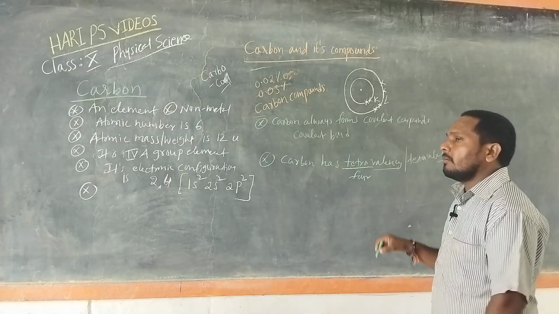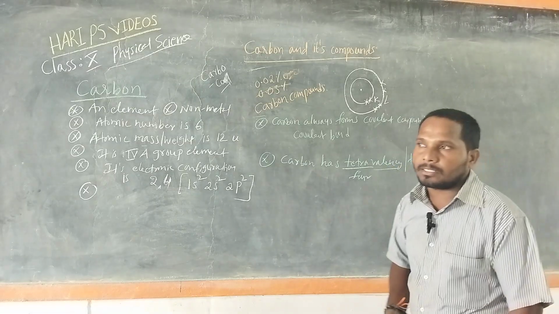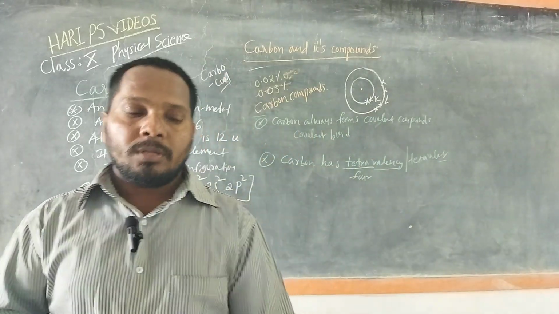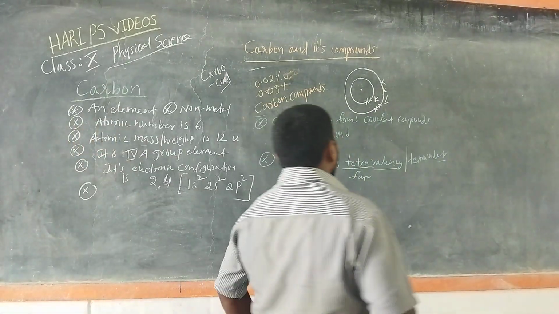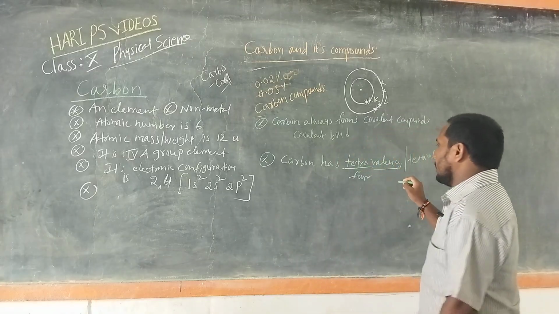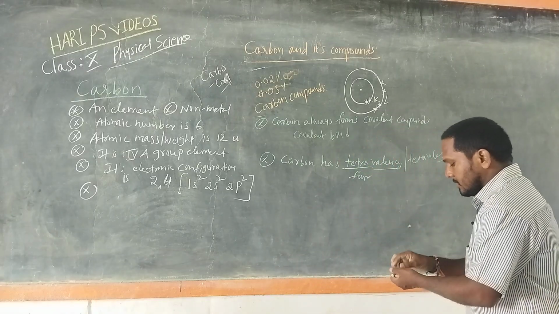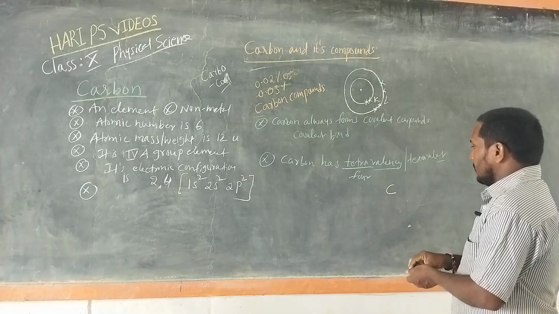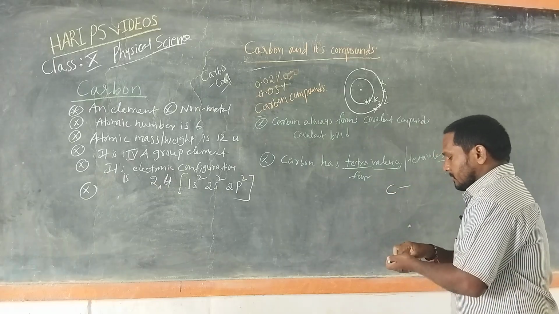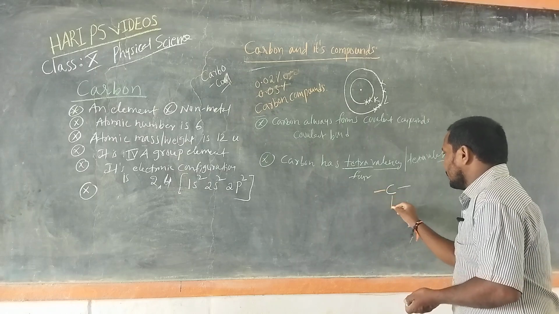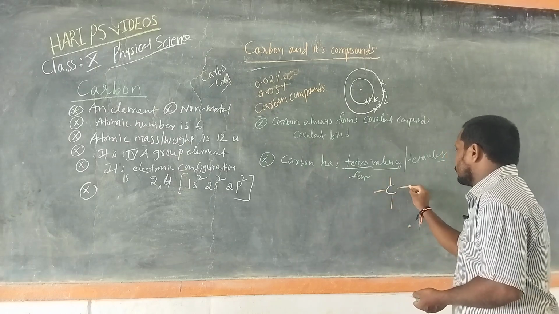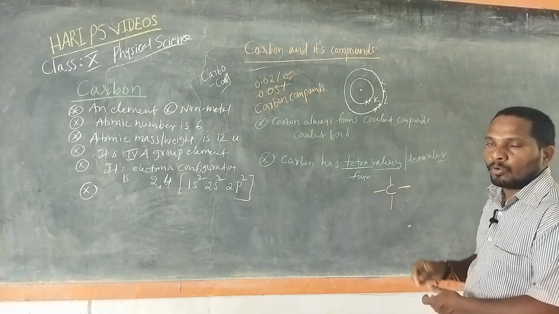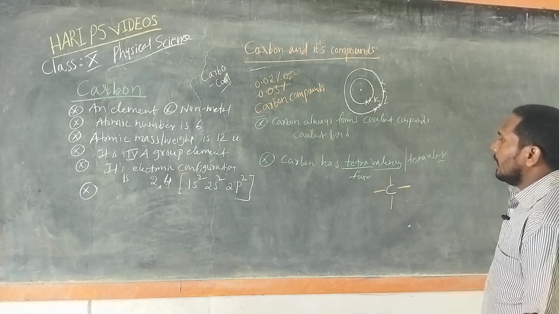Valent means valency, the combining capacity, or the number of electrons present in the outermost shell. We can write the tetravalency of carbon like this: carbon with 1, 2, 3, 4 bonds. It is ready to combine with 4 atoms or elements.